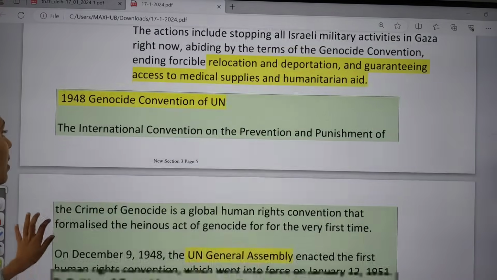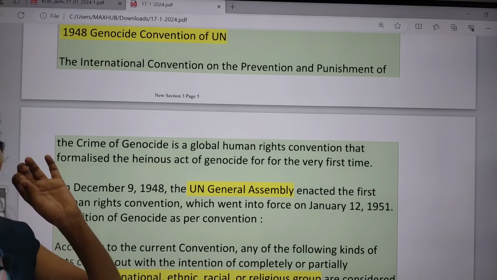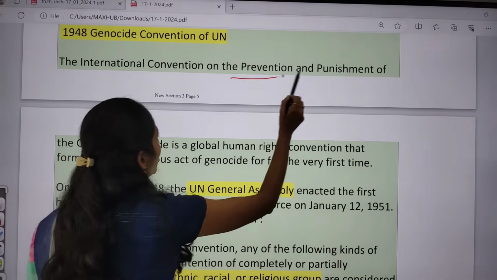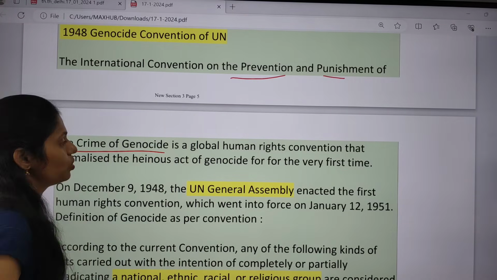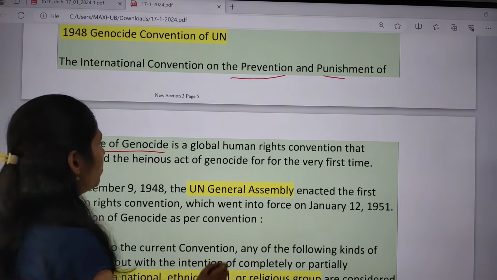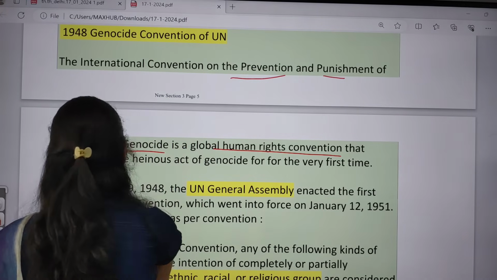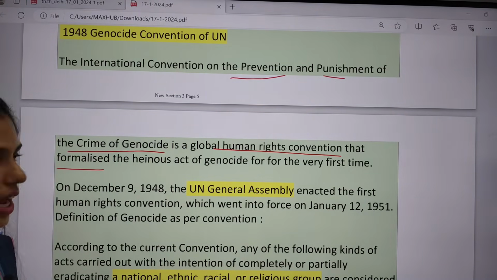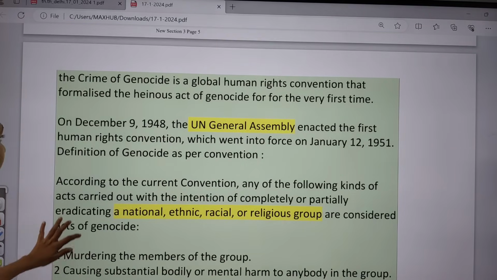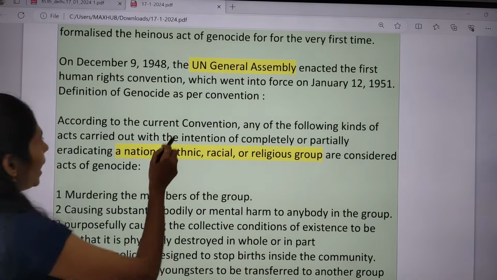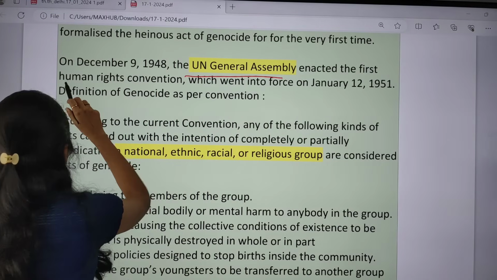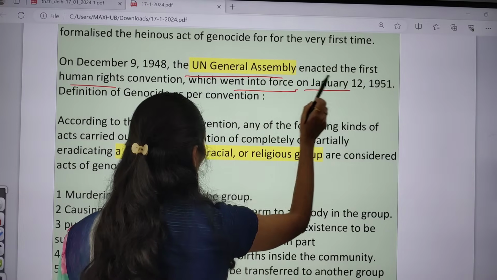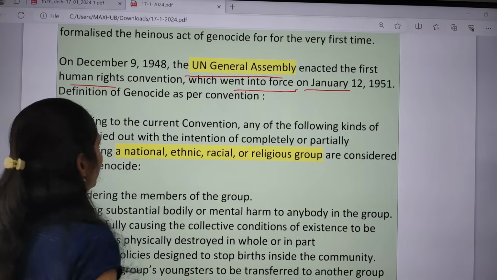What is this Genocide Convention of the United Nations? It is an international convention on the prevention and punishment of the crime of genocide. It is a global human rights convention that formalized the heinous act of genocide for the very first time. On December 9th, 1948, the United Nations General Assembly adopted the first human rights convention, and it came into force on January 12th, 1951.